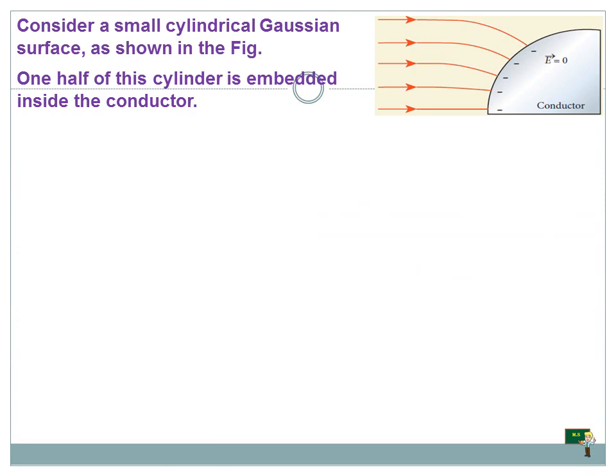Let us consider a small cylindrical Gaussian surface here. A very small cylindrical Gaussian surface. One half of the cylinder is embedded inside the conductor. The electric field is perpendicular to the surface of the conductor here.